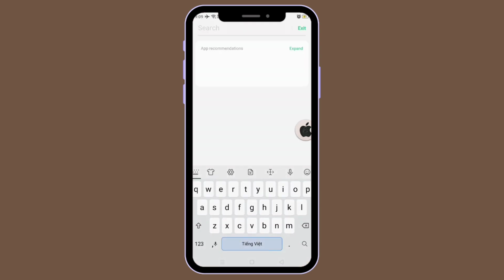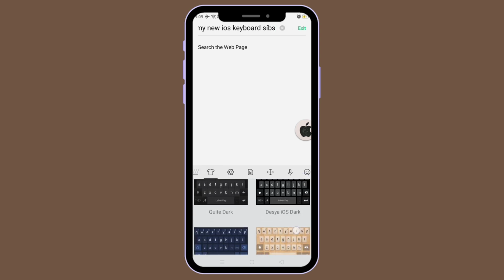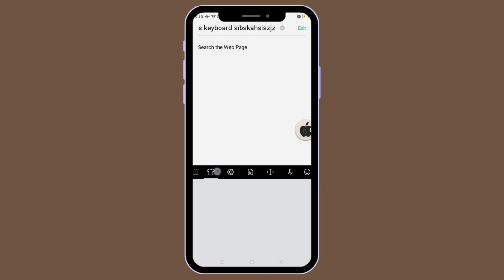Now let's test the keyboard using other apps. Here's the default theme, and you can also easily change it using the keyboard. Let's type here, then go to that cloud icon. Then you can change to whatever theme you like to use.